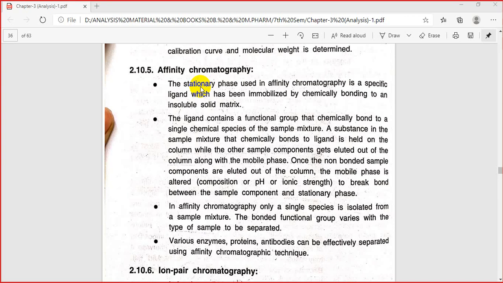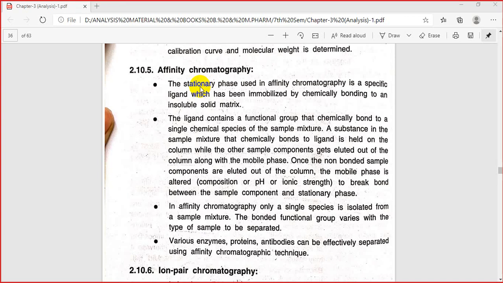Okay, so we can say that the stationary phase in affinity chromatography is a specific ligand which is immobilized on an insoluble solid matrix by chemical bonding. Now the ligands immobilized on that solid matrix have a functional group that can be chemically bonded to a single chemical entity of the sample mixture.